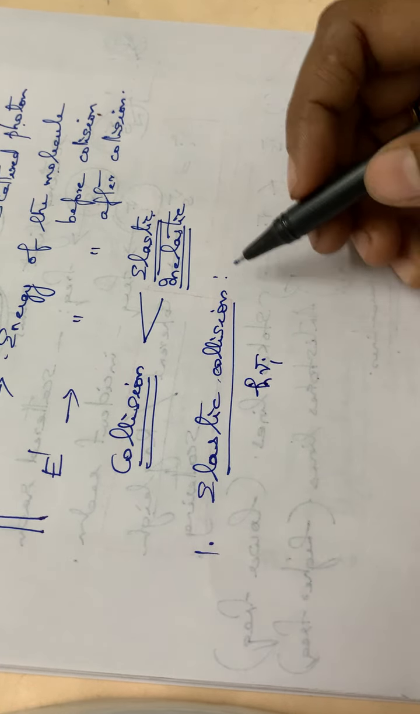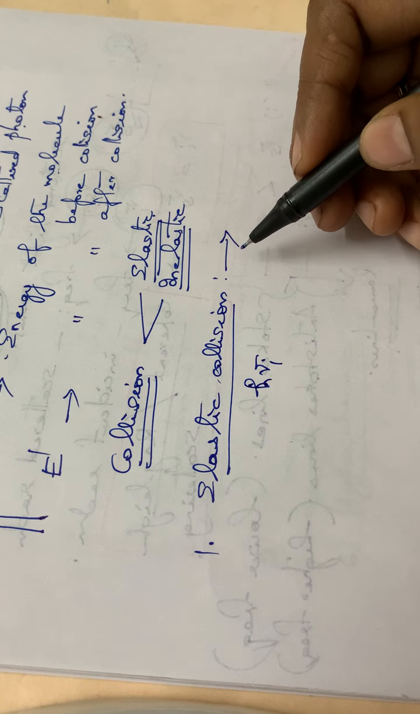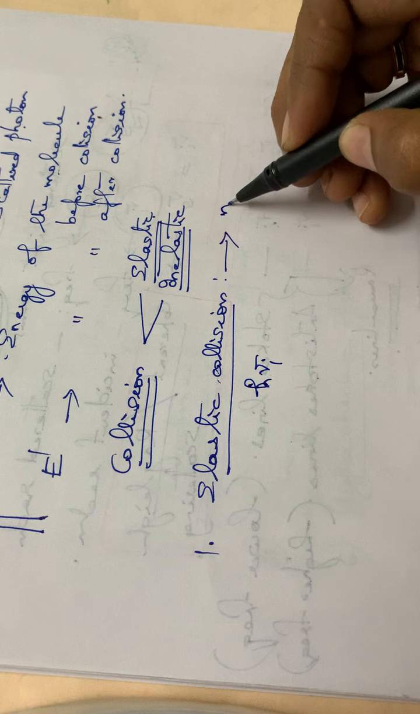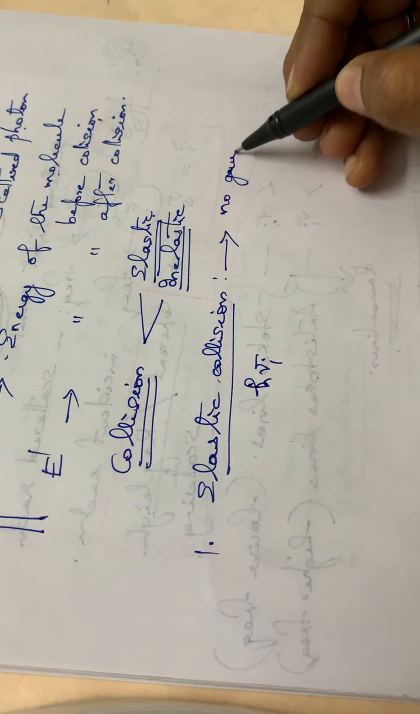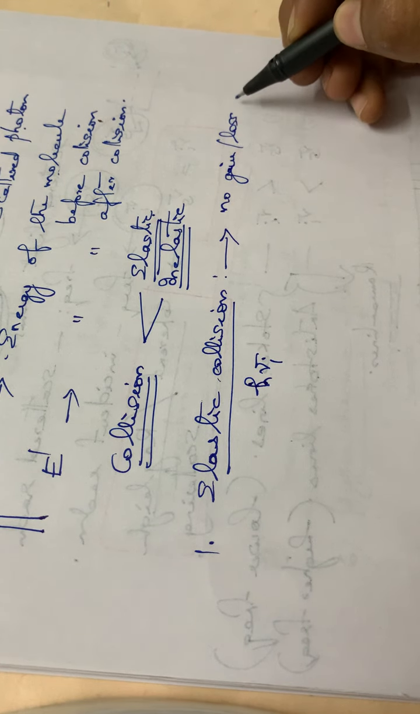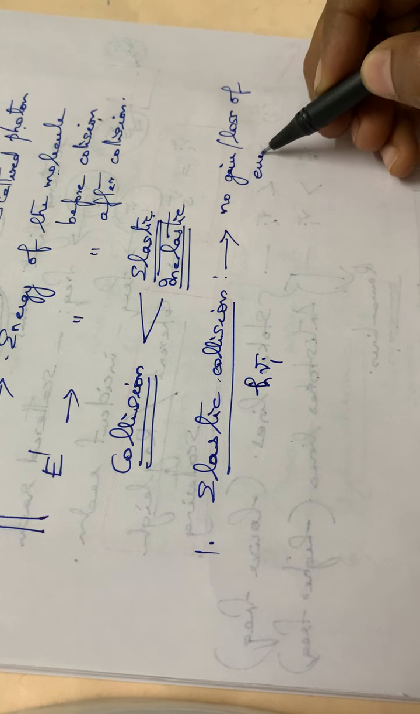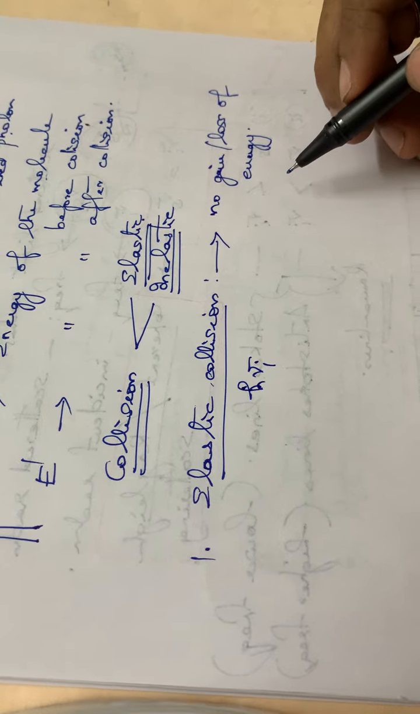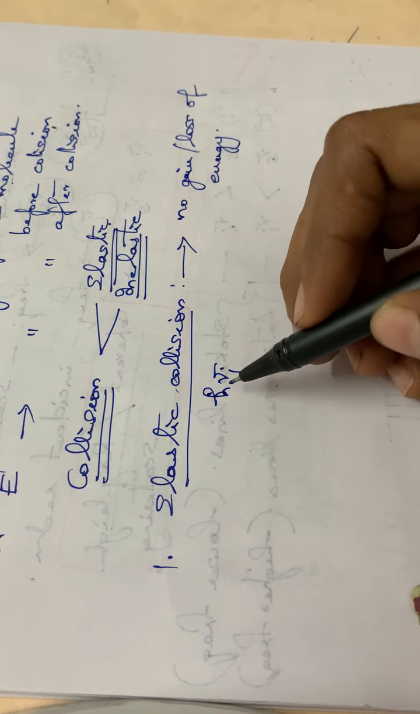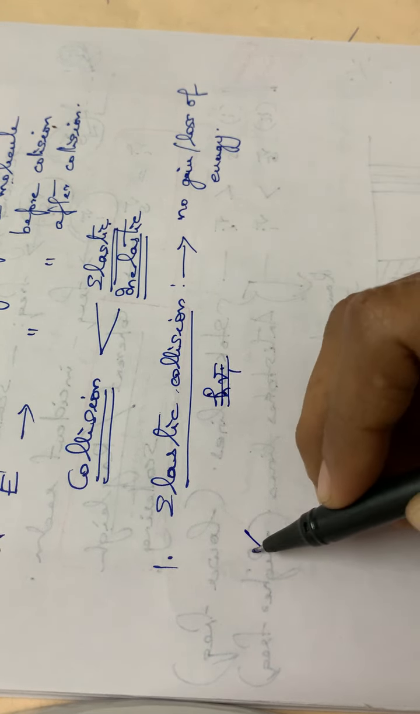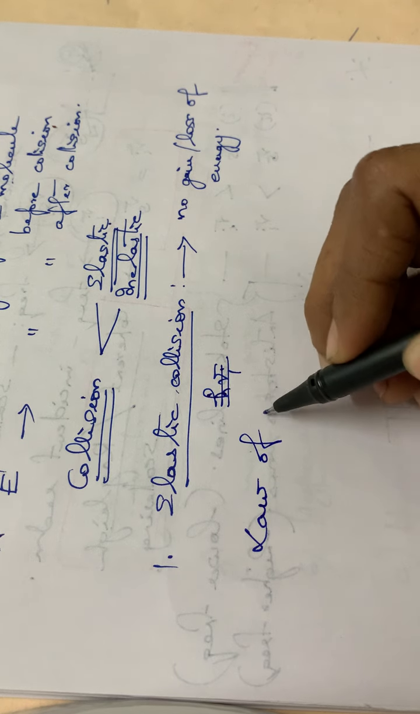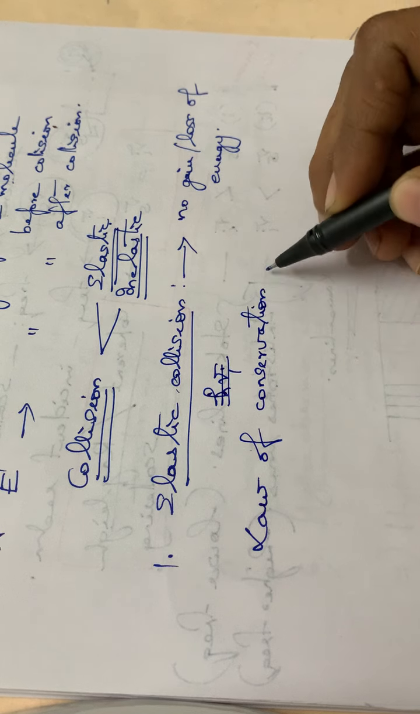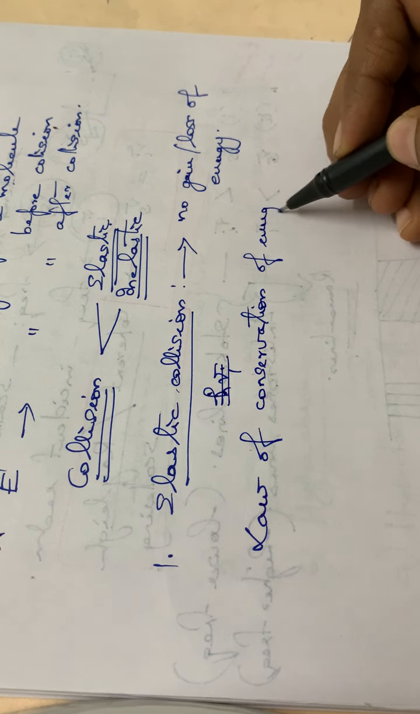That means the collisions are perfectly elastic. What do you mean by the term elastic? That means there will be no gain or loss of energy. So according to the law of conservation of energy, we can apply the law of conservation of energy here.